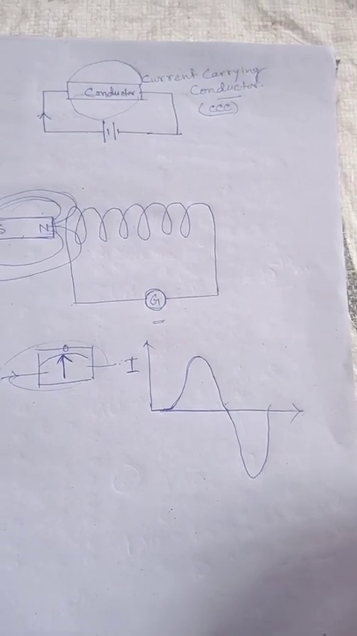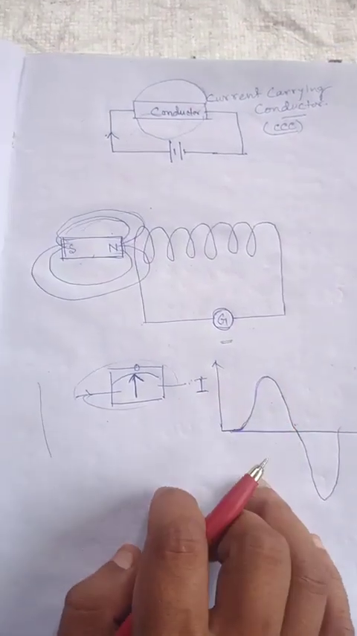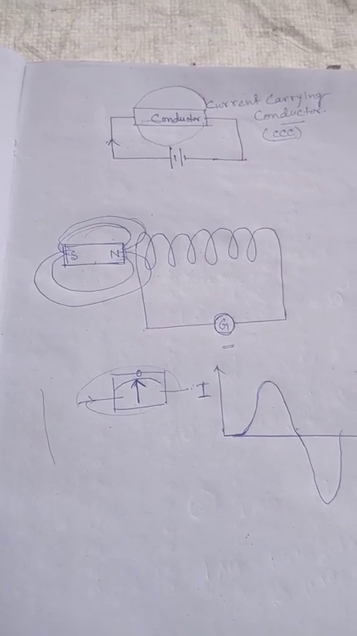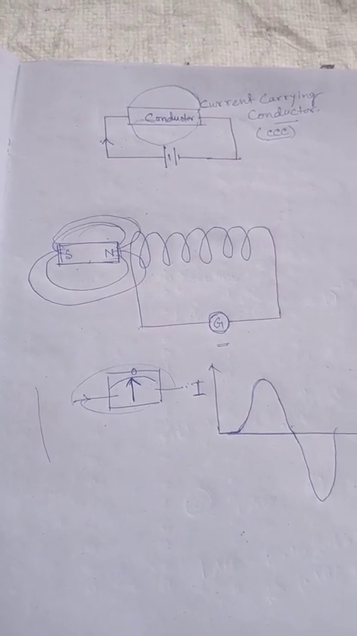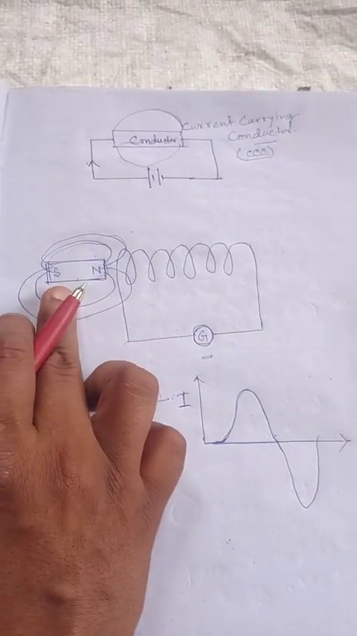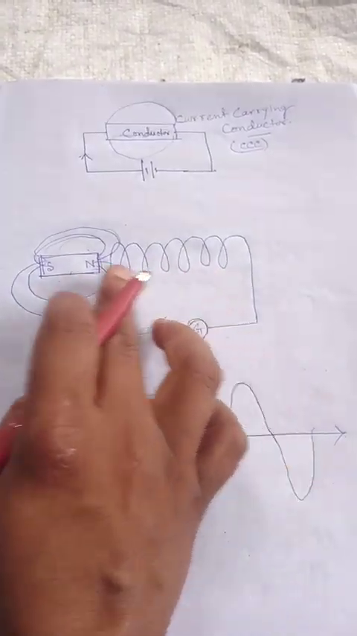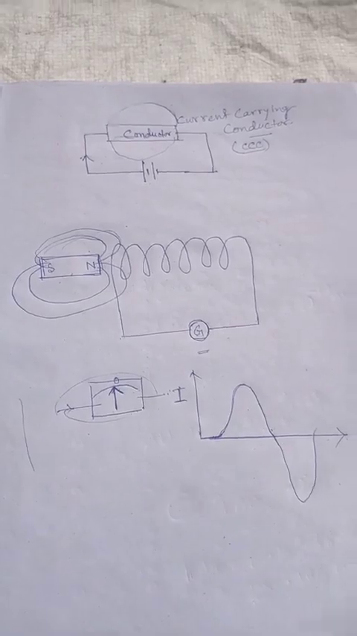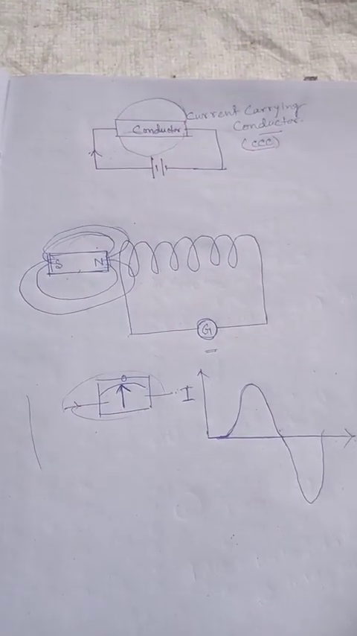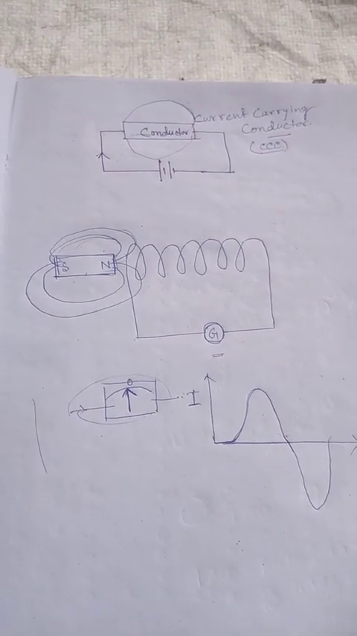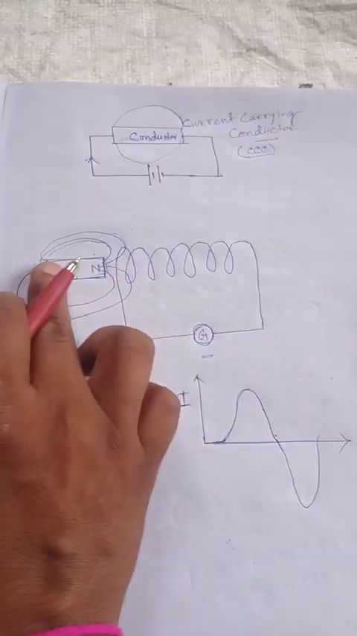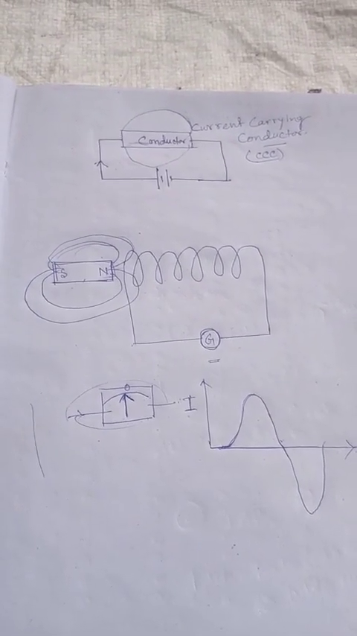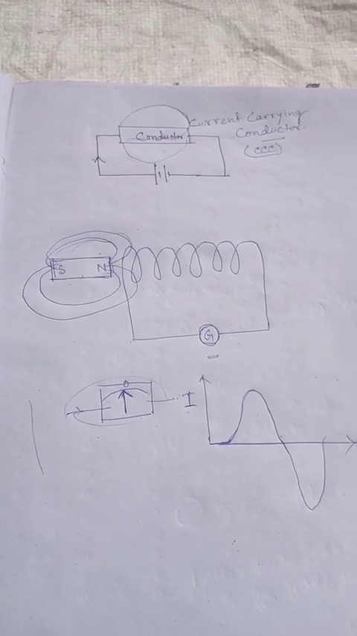Clear? So from that he concludes that the galvanometer shows a deflection only when there is relative motion between the coil and the magnet. The galvanometer shows a deflection, that means a current is induced inside the coil when there is relative motion, that means changes in the magnetic field lines between the coil and the magnet.